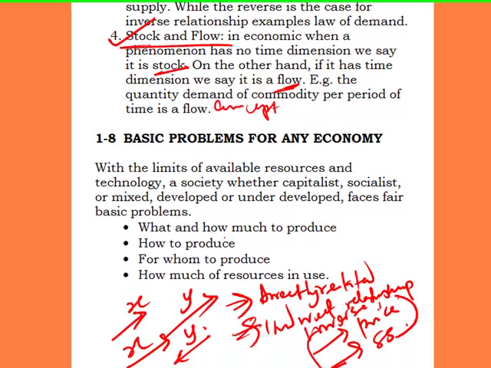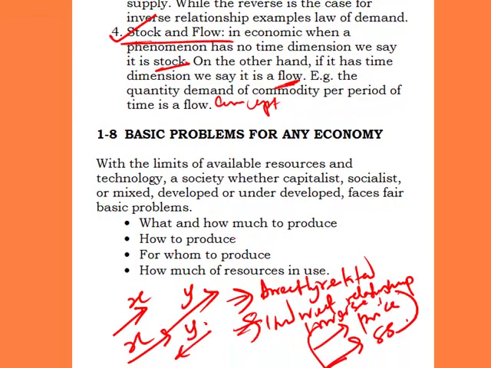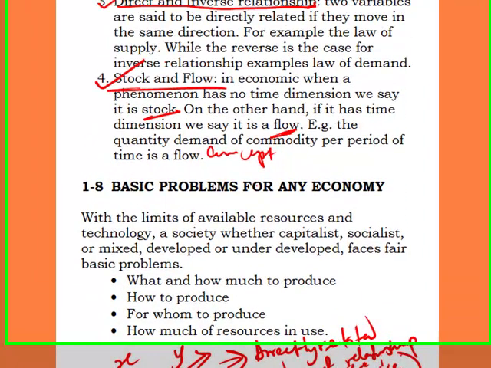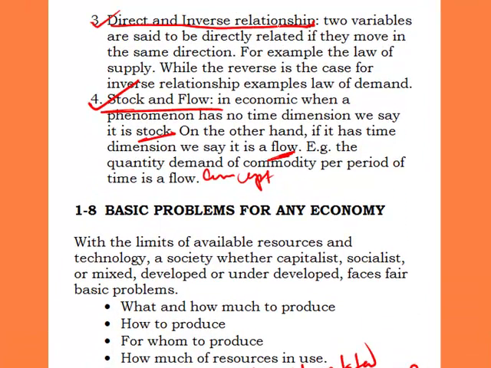Maybe the quantity of rice demanded by Taiwo in 2009. I'm able to stipulate the time frame during which I'm making that demand. That kind of concept, which we express in relation to time, is what we call a flow concept.